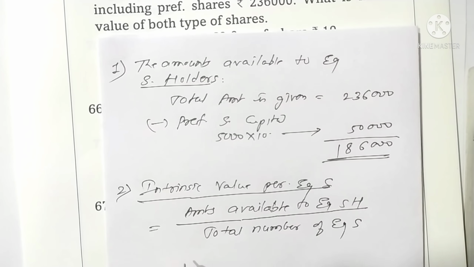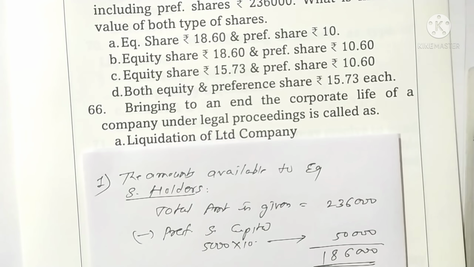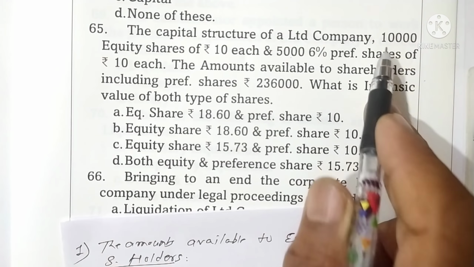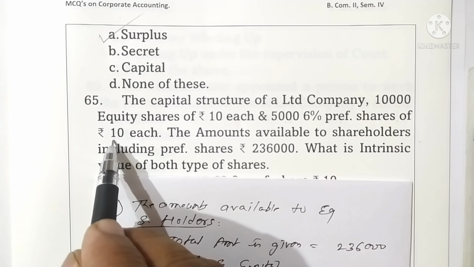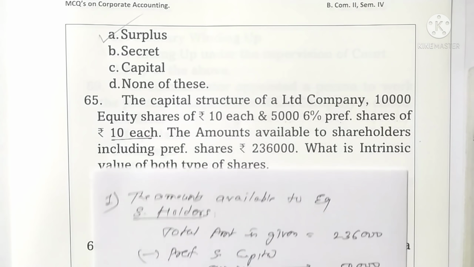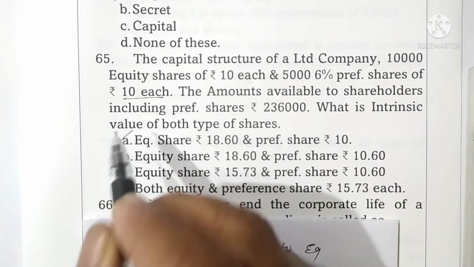Equity shares: put in the values, 1,86,000 divided by the number of equity shares, 10,000. The answer comes to 18.60, which is the value of equity shares. Now, the value of preference shares is the face value or paid up value. Preference shares have a paid up value of rupees 10 each. The equity share value is rupees 18.60. See in the answers, 18.60 and preference shares 10. Here option A is correct.